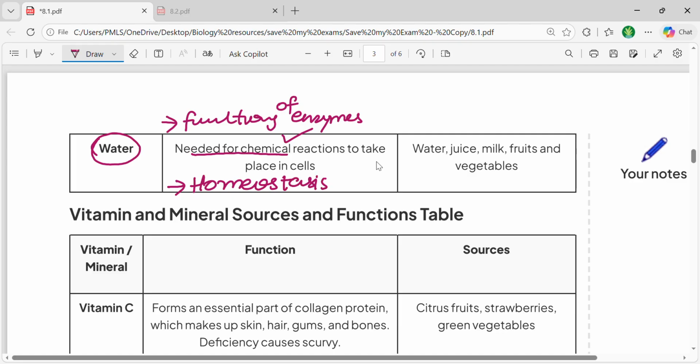So can anybody give me an example or explain what the term homeostasis is? Do you have any idea? Nobody has an idea?